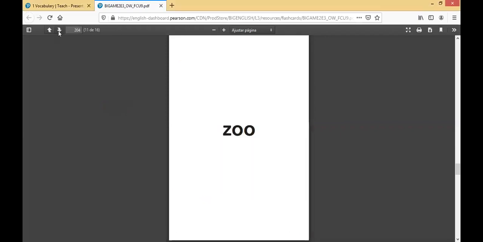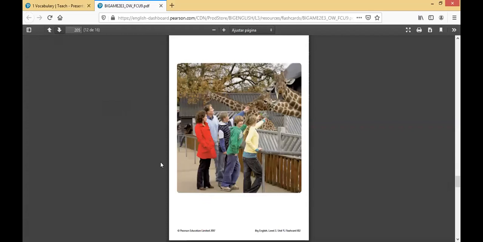Zoo. Zoo is a place with a ton of animals. Some zoos are dedicated to the preservation of exotic animals, but most of them just do it to have some sort of entertainment for people. Here in Puebla, we have obviously the very big and famous African Safari. In this place, we can see a lot of people feeding or touching giraffes. In some zoos, you can do this. In other zoos, you can't touch the animals.